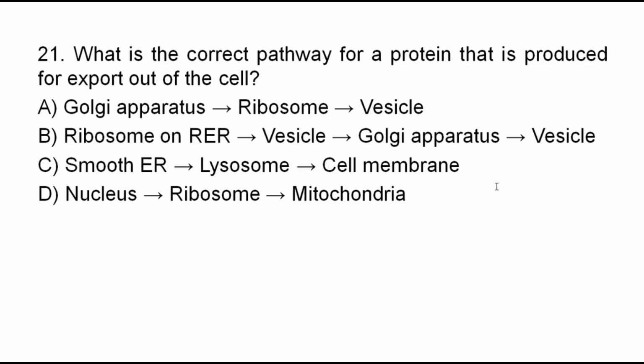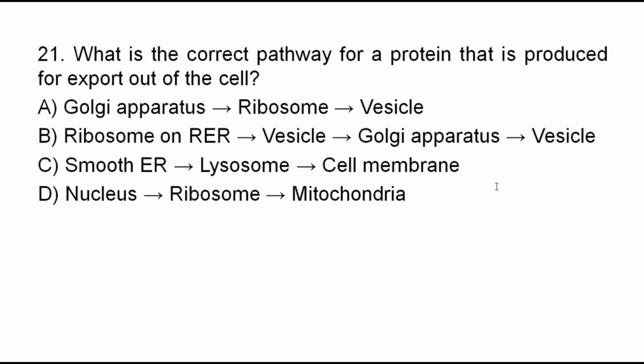The correct pathway for protein synthesis and then export out of the cell. Which pathway? I think we got the answer. Good. The correct answer is B. Ribosomes on rough endoplasmic reticulum. They synthesize or make proteins, and those proteins enter the rough endoplasmic reticulum.